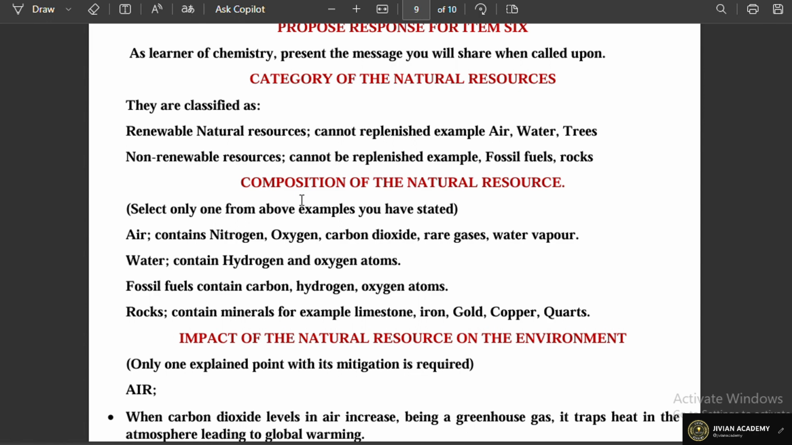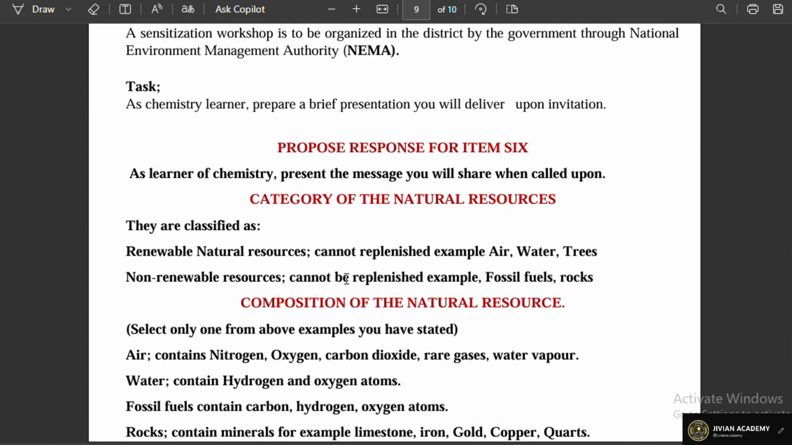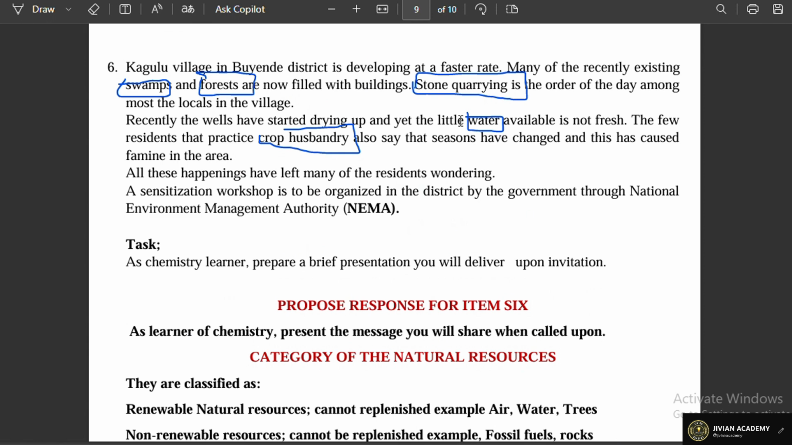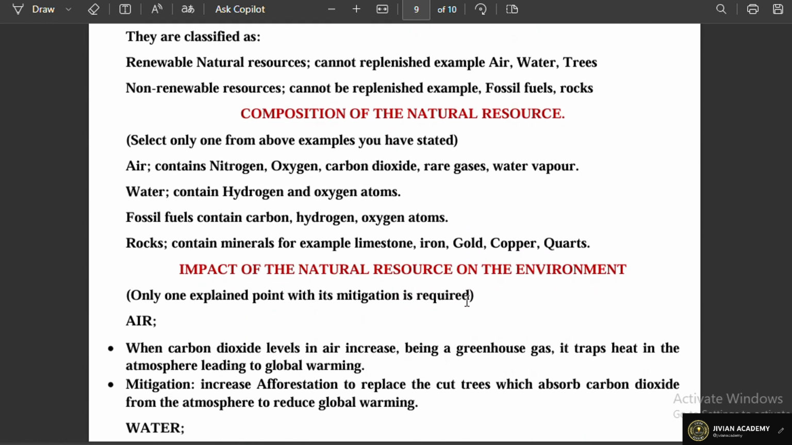Because from the scenario, we are seeing that we have the forest, we have swamps, and these are some of the natural resources that cannot get used up. And then we also have the non-renewable resources, the ones which can get used up. We have the fossil fuels and the rocks. Of course, you can see we have stone quarrying, meaning we have the rocks.